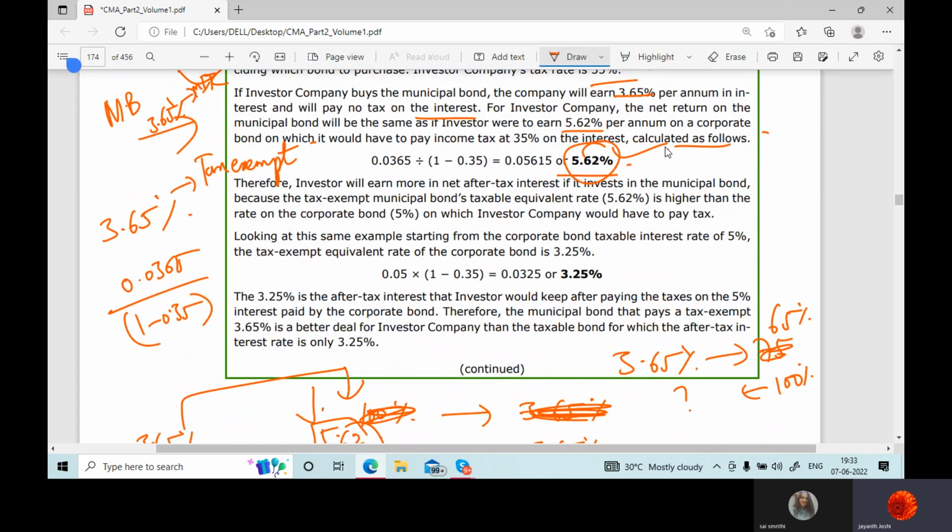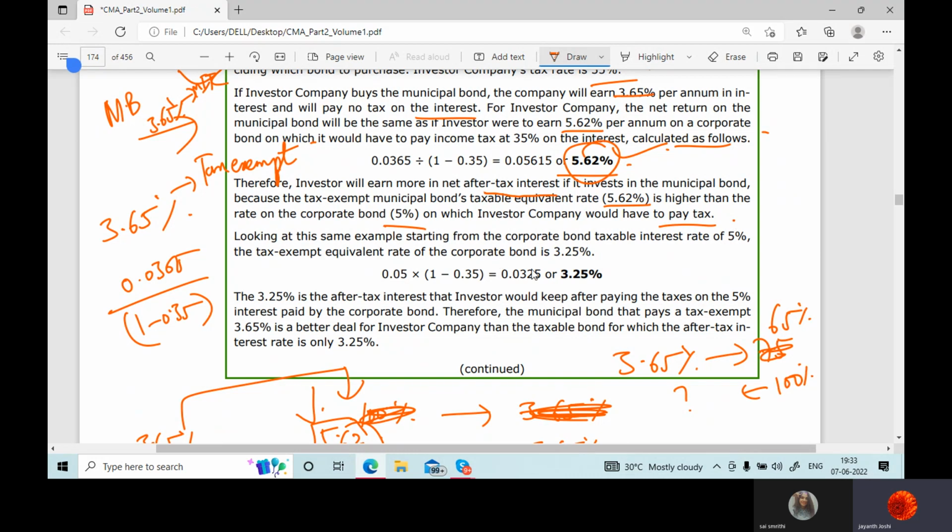5.62. Therefore, the investor will earn more in net after-tax interest if it invests in the municipal bond, because the tax exempted municipal bond's taxable equivalent rate of 5.62 is higher than the rate on the corporate bond, 5%, on which the investor would have to pay tax.